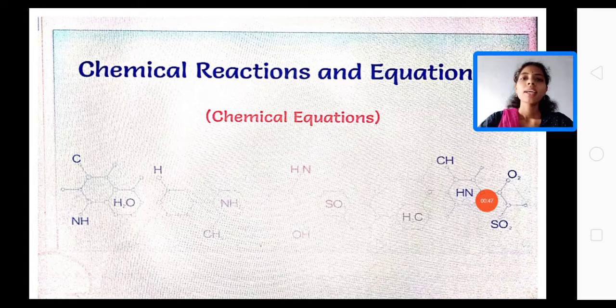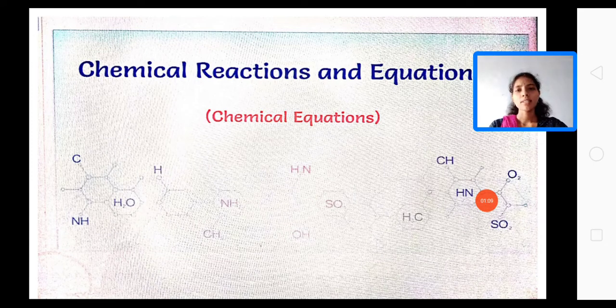Generally, chemical reactions are the basis of understanding what happens when two elements come together. In our day-to-day life, chemical reactions surround us and affect us. Sometimes we don't even know that a chemical reaction is happening around us.